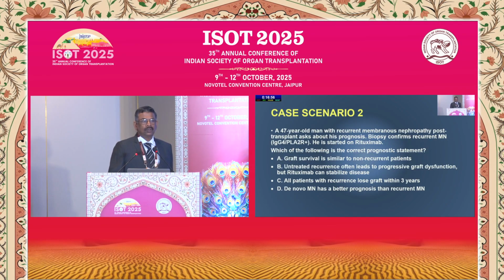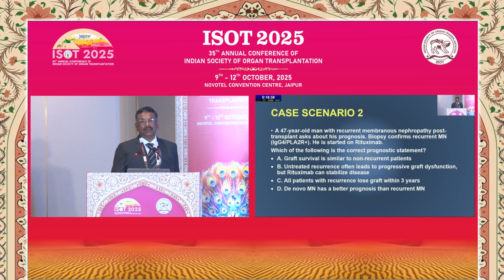The second case scenario is a 47-year-old male who had a recurrent membranous nephropathy post-transplant, and he comes to the nephrologist and asks about his prognosis. His biopsy confirmed a recurrent membranous with IgG4 and PLA2R positive, and he was started on rituximab. So what can be a correct prognostic statement?